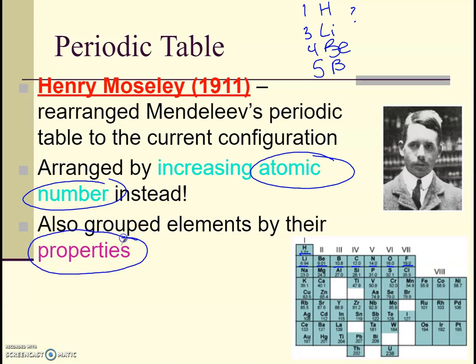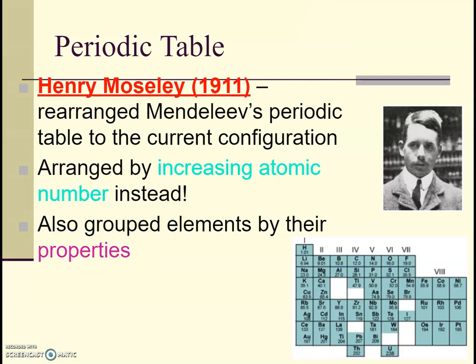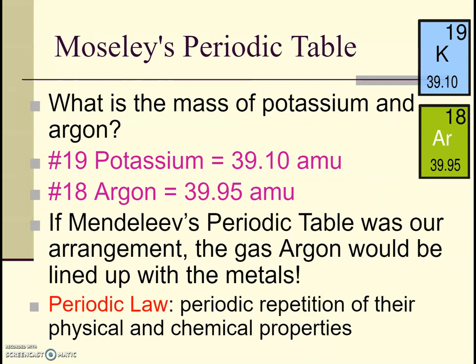And he also found that they made groups for their properties. And this was huge because it started to put this magical table together. One of the big things that this solved was, like I said, the grouping of our elements.